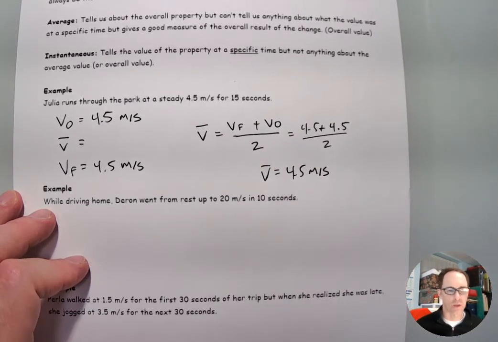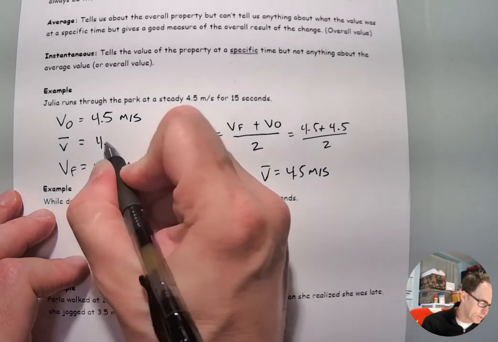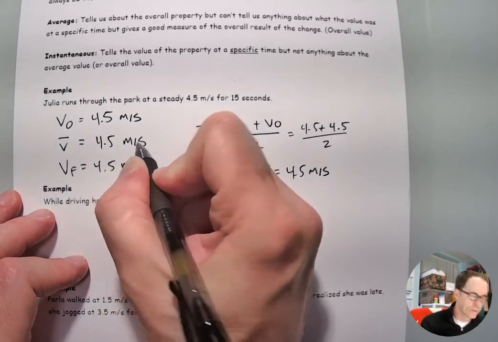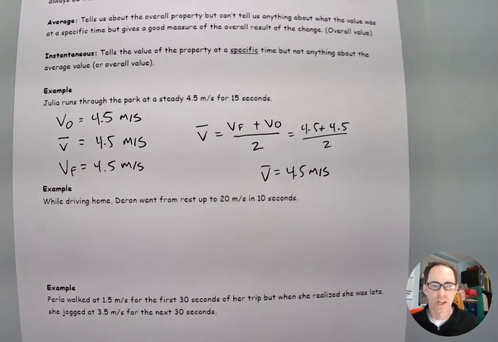We probably didn't need to calculate that, but in this case, the value of the instantaneous and the value of the average were always the same because the property never changed, because Julia ran at a steady speed. So let's look at what happens when you allow things to change.